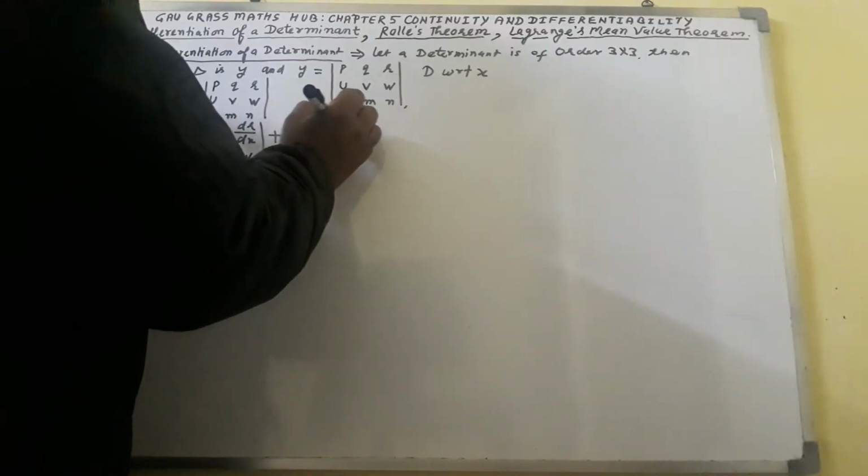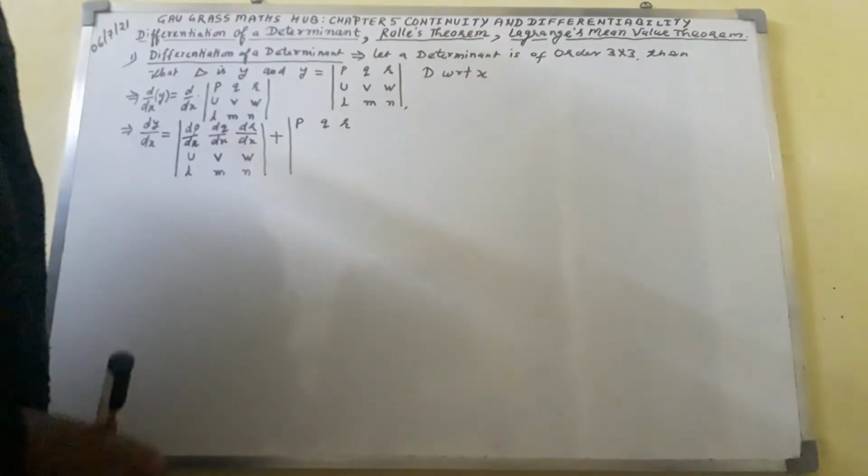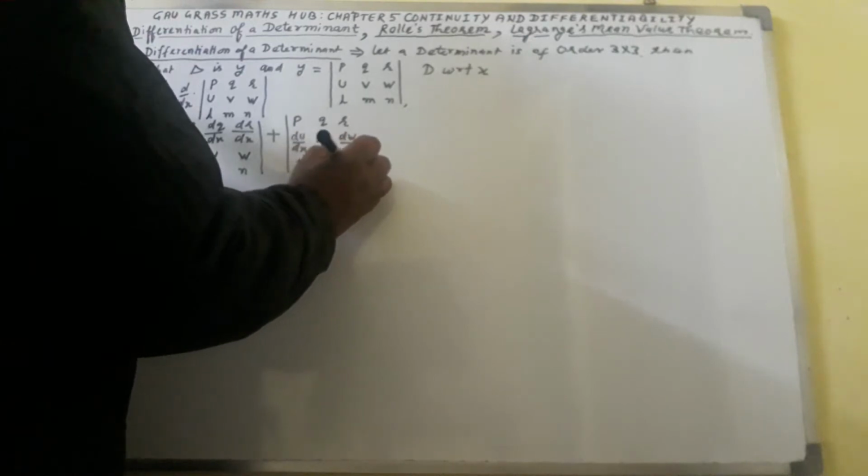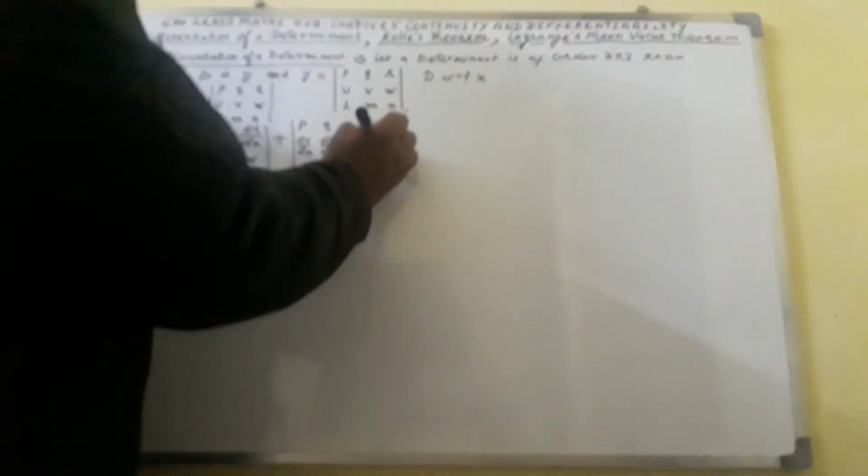So here I shall write P Q R, and du over dx, dv over dx, dw over dx, and L M N, plus the third determinant.